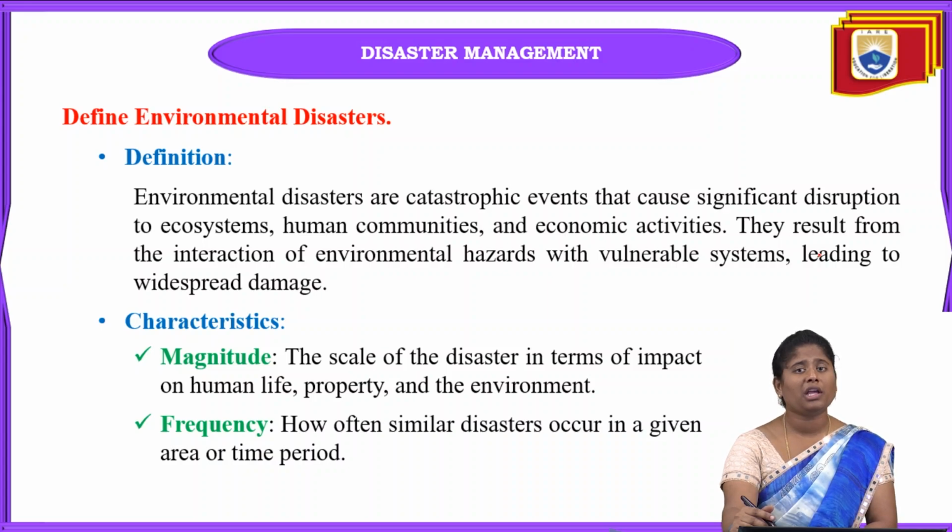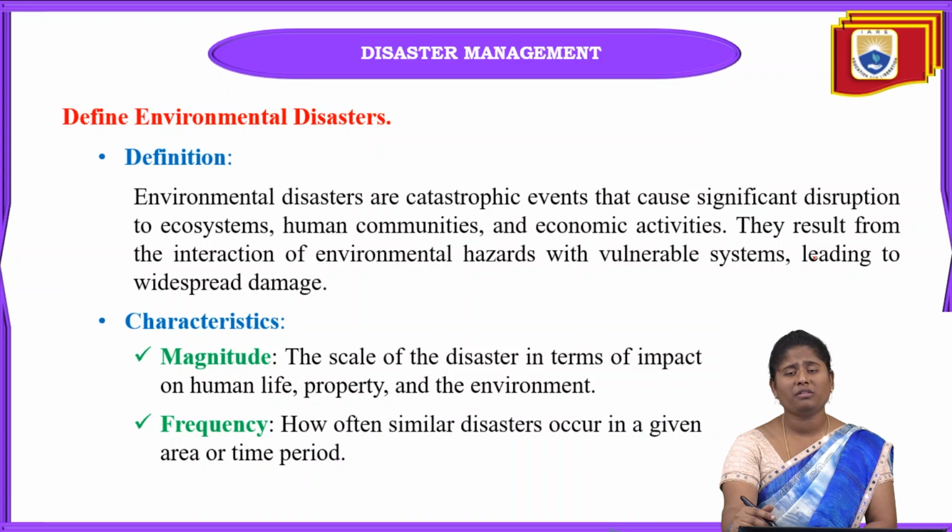When any disaster happens, it will disrupt the whole of human life and the overall infrastructure, and there will be great economic loss. So economic activities can also be damaged due to these disasters.